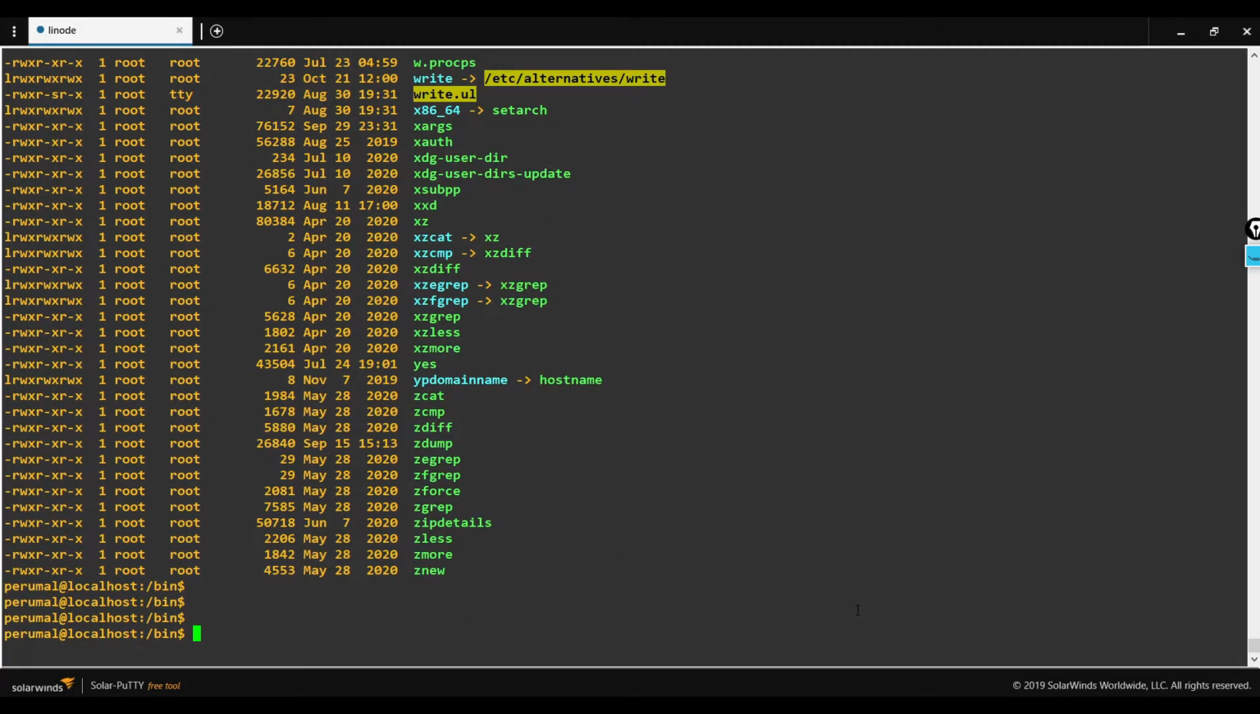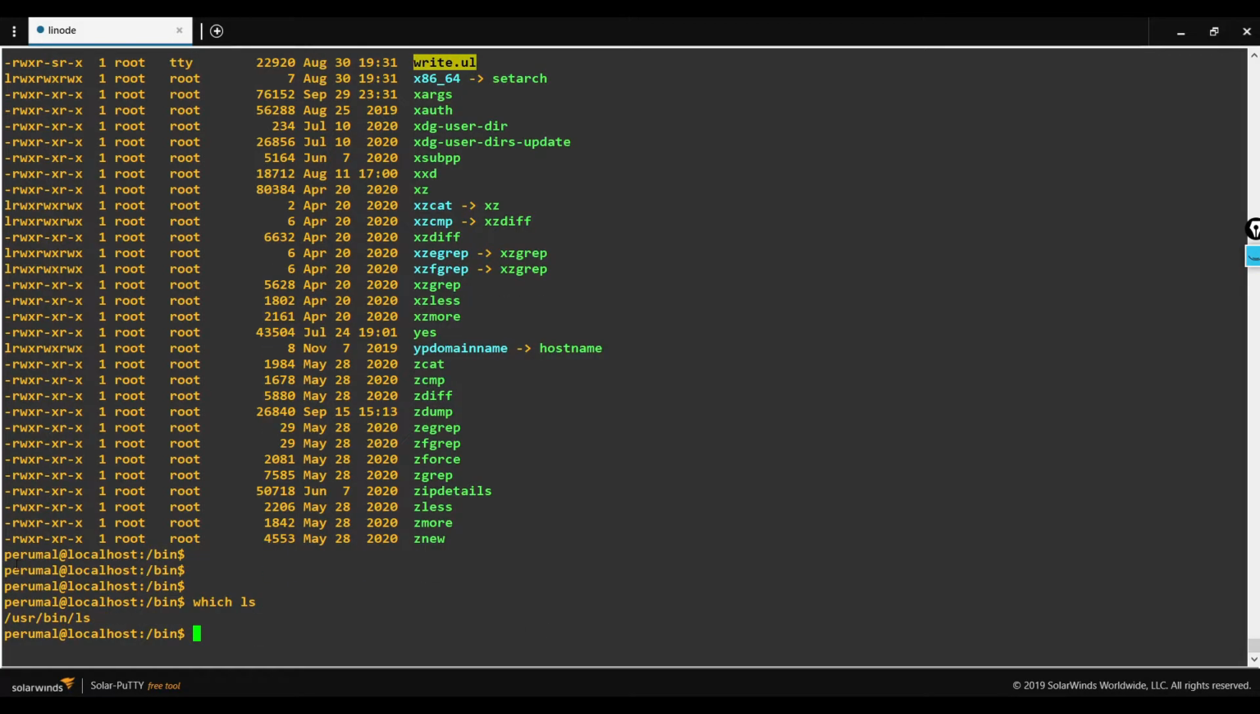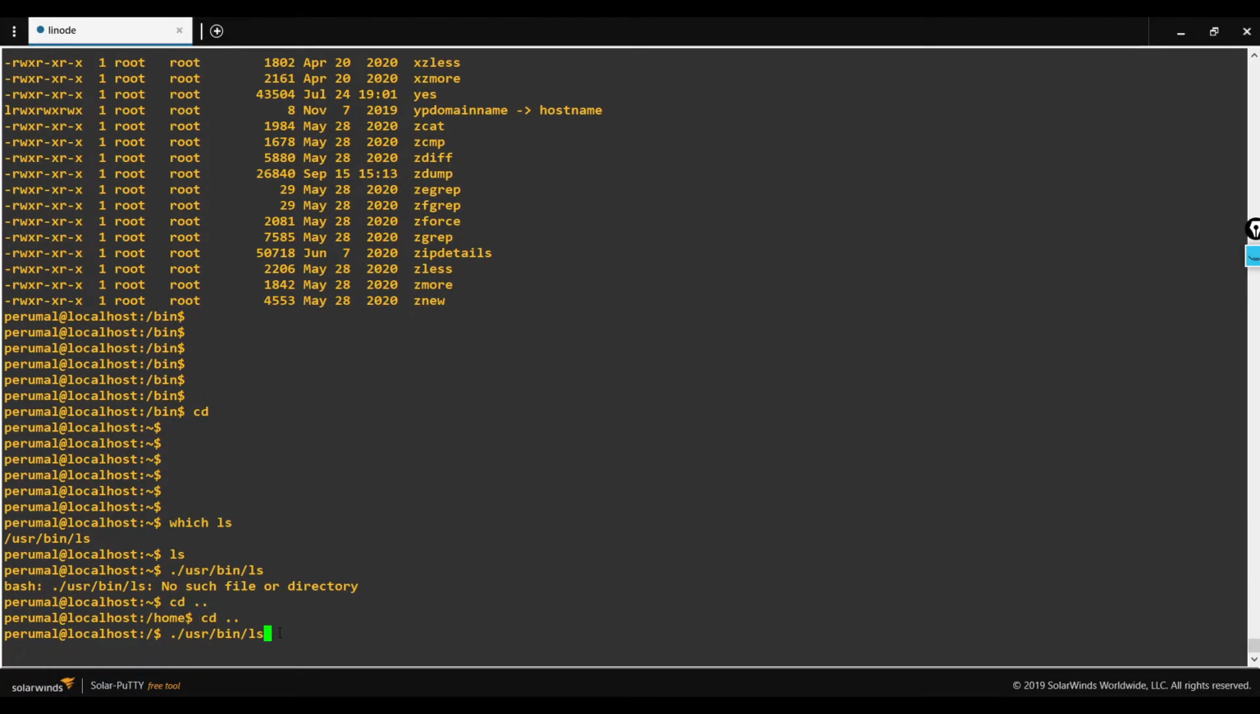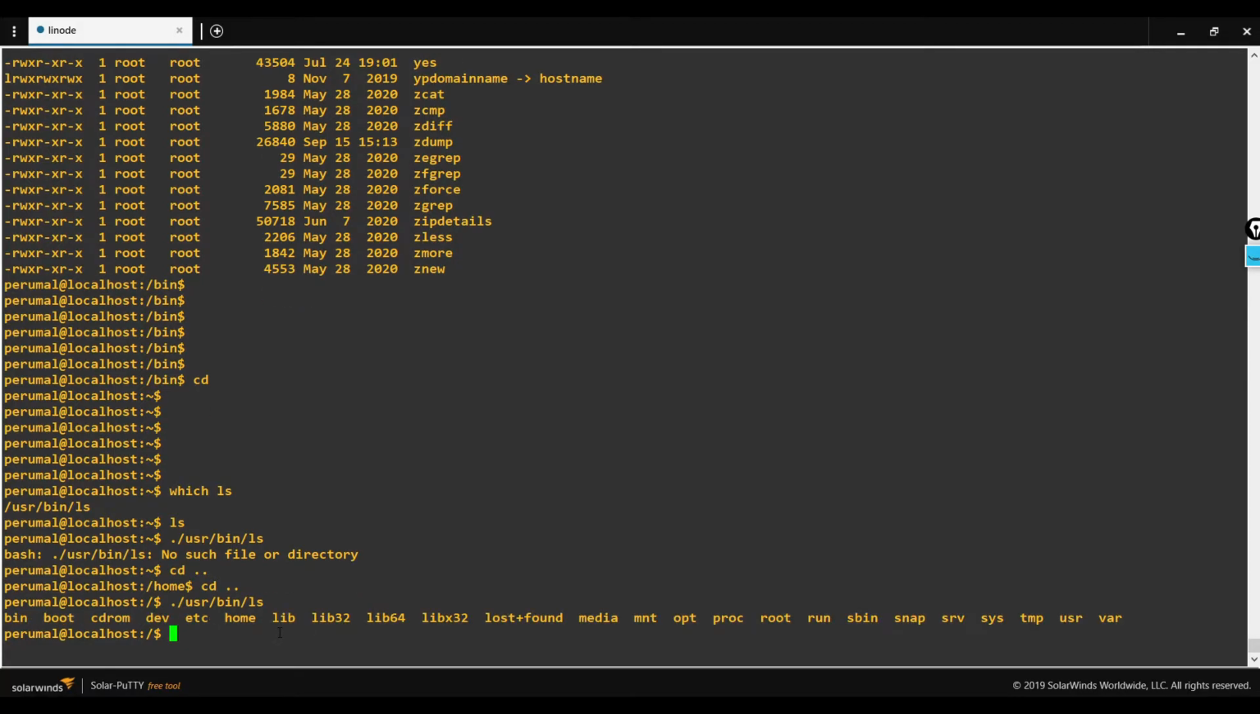There is a command called which. It is used to find the relevant binary directories. Now I am giving one tool. Let's say list tool, ls. Now it shows the path where that binary file is located. Instead of giving the direct list command, when I execute this particular file, I get the same kind of result.